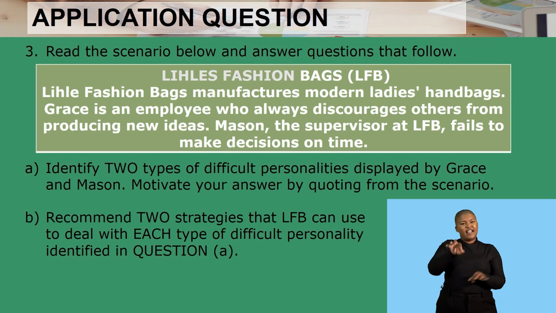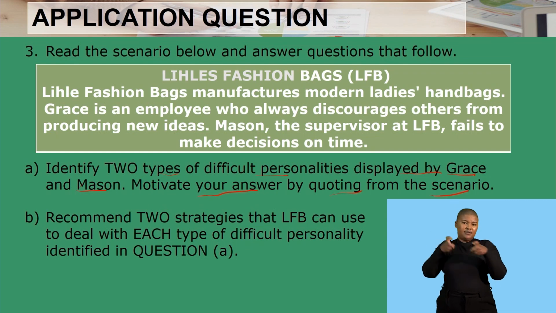Lihle Fashion Bags manufactures modern ladies' handbags. Grace is an employee who always discourages others from producing new ideas. Mason, the supervisor at Lihle Fashion Bags, fails to make decisions on time. Then we have the first question, which requires you to identify two types of difficult personalities displayed by Grace and Mason, and then motivate your answer by quoting from the scenario.